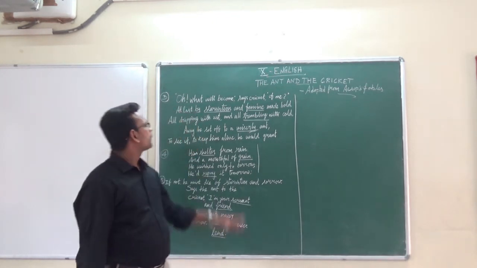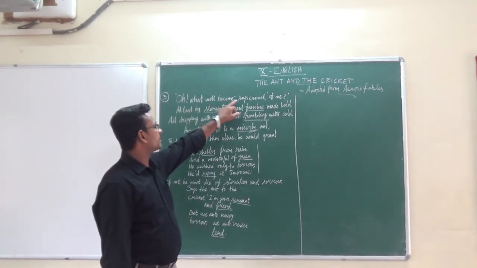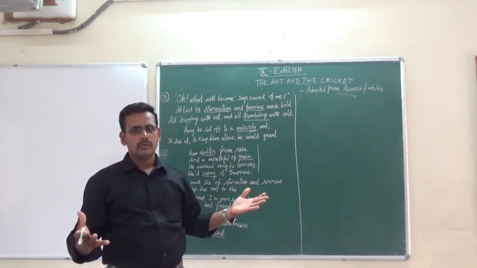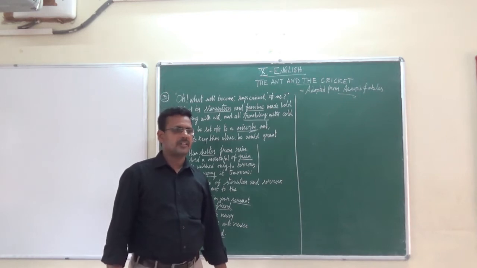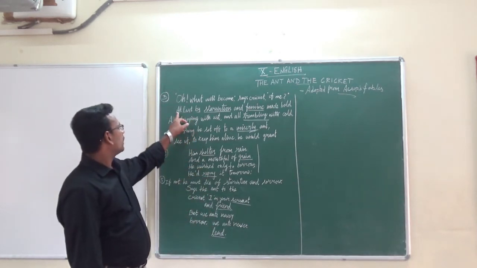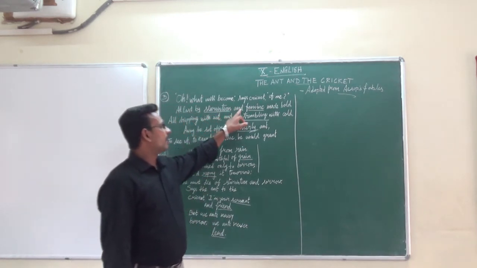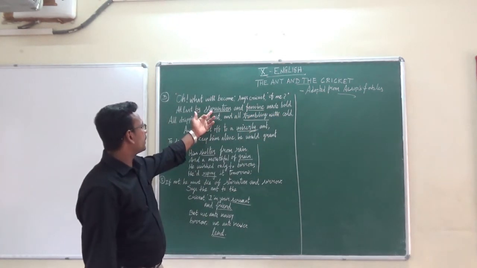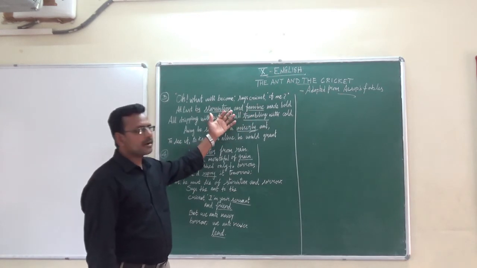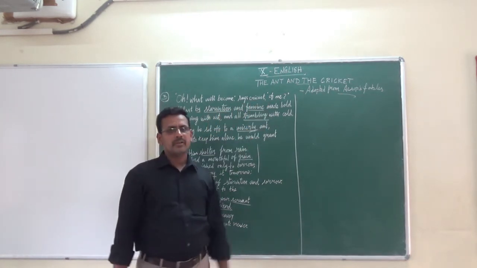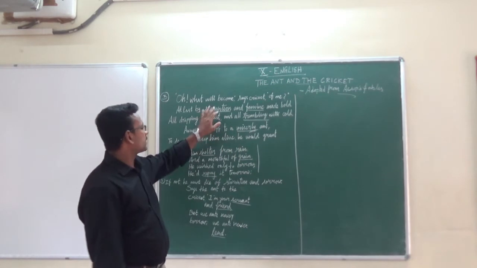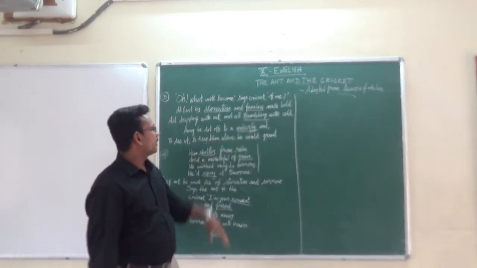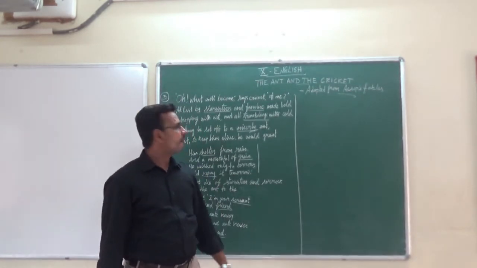Okay, so that, oh, what will become, says cricket, of me? What can I do? What am I going to do for food during this winter time? And then at last by starvation and famine made bold. So because of this starvation and famine, it made the cricket become very bold. So here starvation means we can say hungry, and famine means lack of food.